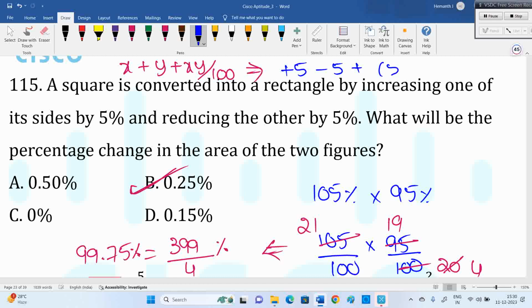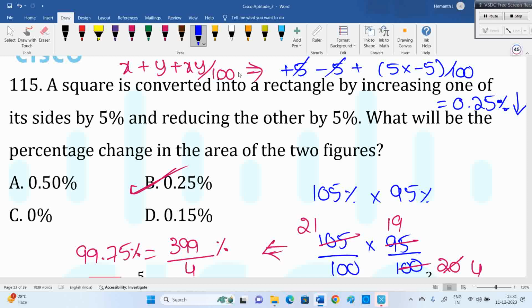Plus 5 minus 5 cancel. Plus 5 into minus 5 divided by 100 is minus 25 divided by 100, which is minus 0.25. Minus means decrease, plus means increase. You can do that also. When there are two changes, you can use x plus y plus xy by 100. If you don't want to go with that formula, this is the procedure, easily. Why 105?